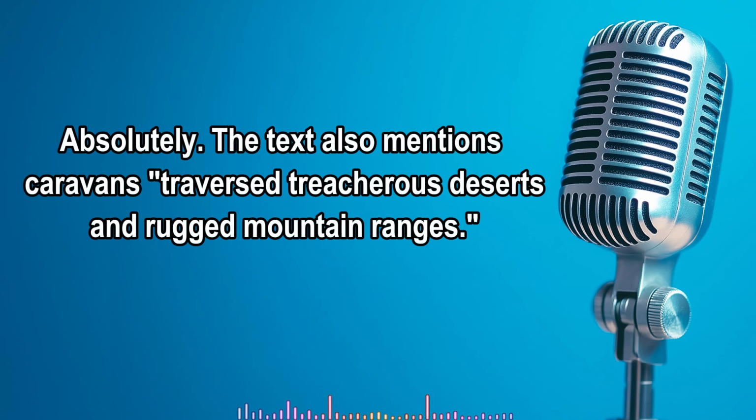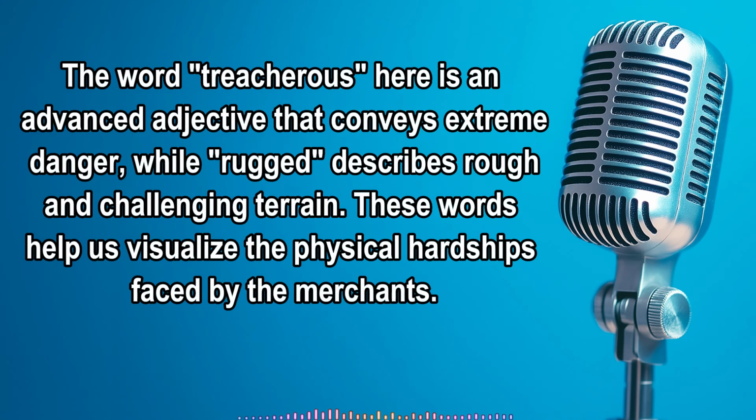Absolutely. The text also mentions caravans traversed treacherous deserts and rugged mountain ranges. The word treacherous here is an advanced adjective that conveys extreme danger, while rugged describes rough and challenging terrain. These words help us visualize the physical hardships faced by the merchants.